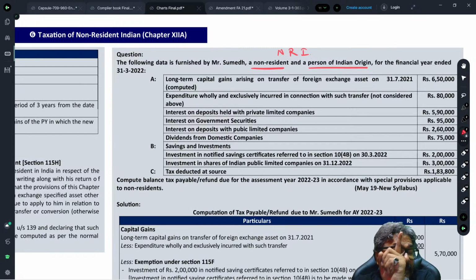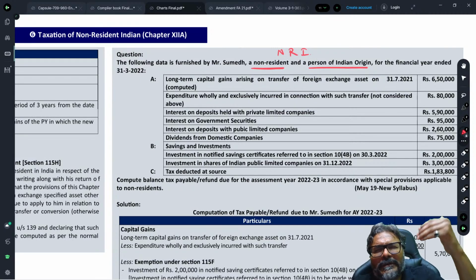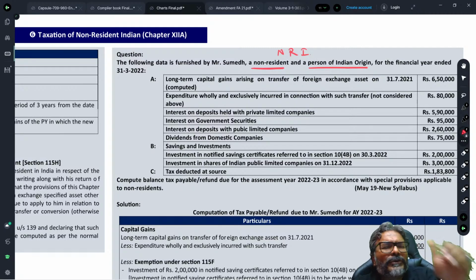But an NRI opting for chapter 12A will not be eligible for 112A, which implies that their capital gains would be calculated only as per what chapter 12A says. And chapter 12A says what? Whatever is the cost of acquisition, you reduce that, no indexation. And there is no further 1 lakh exemption if you have opted for chapter 12A.